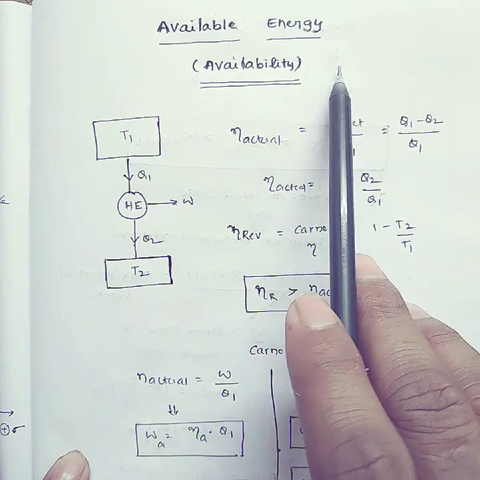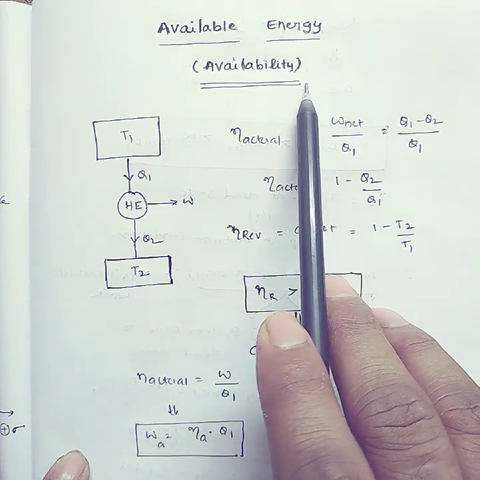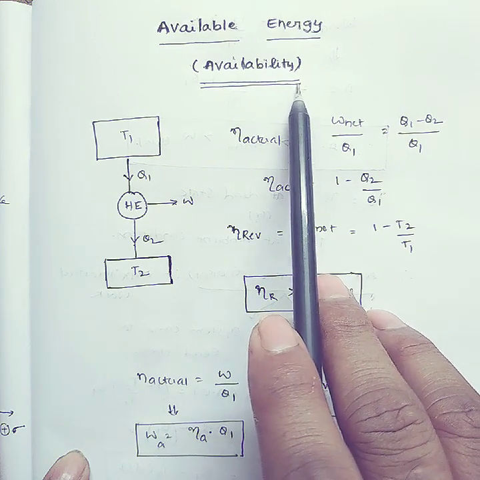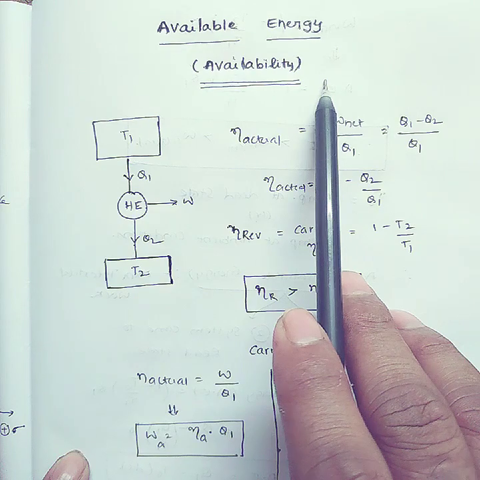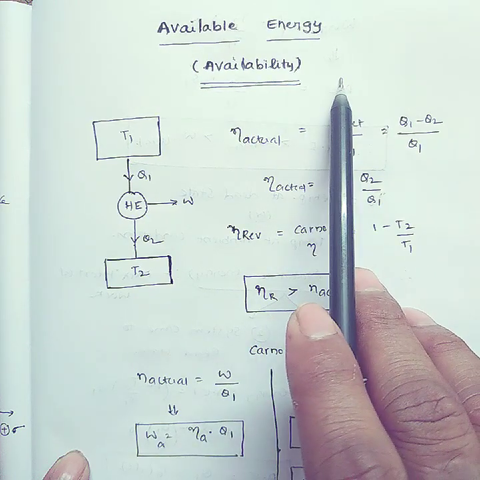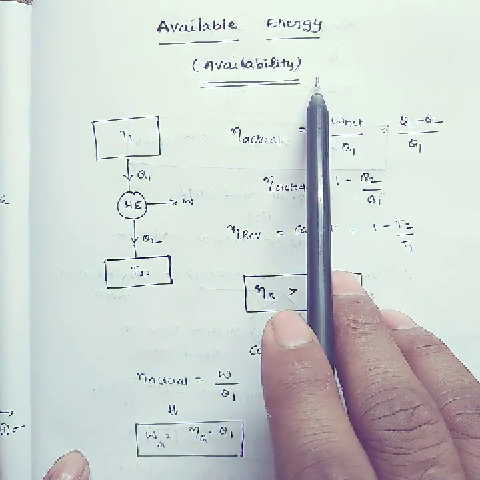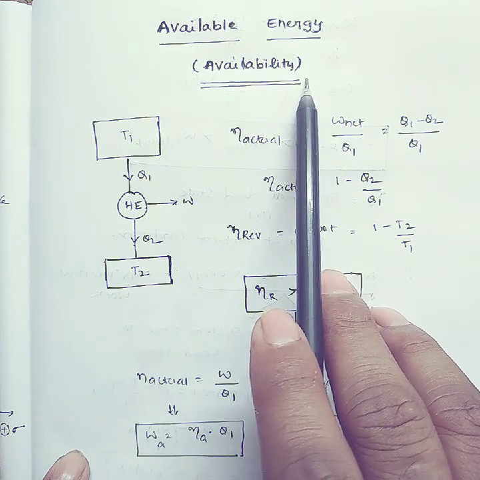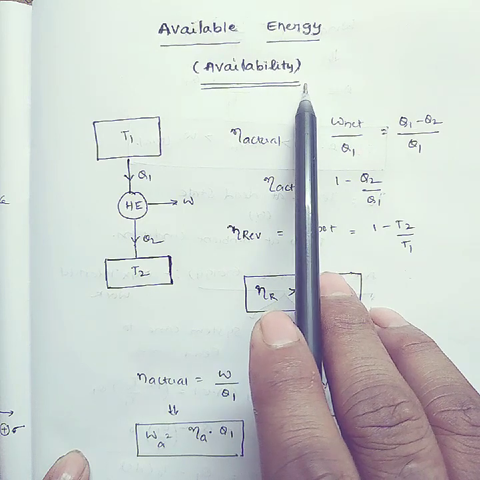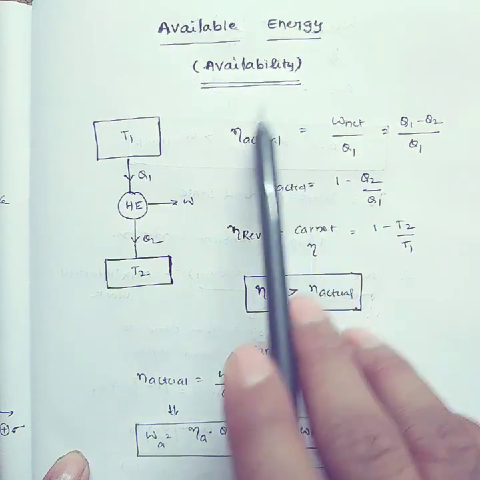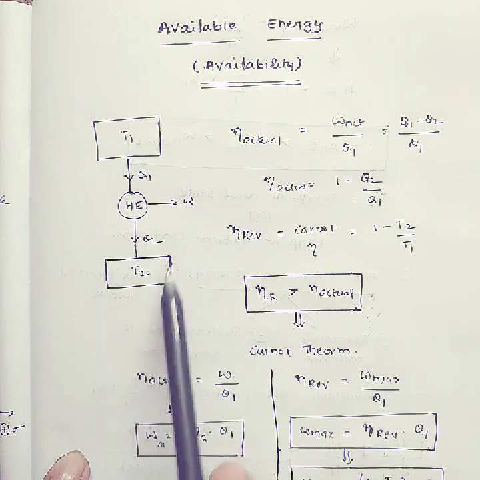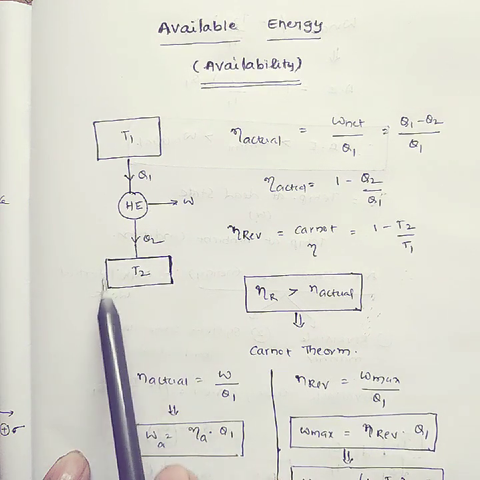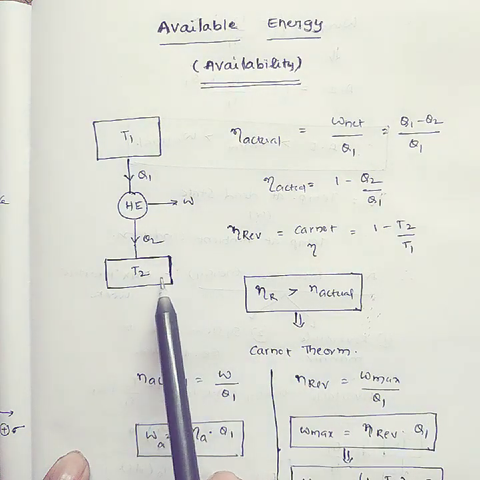Suppose the power plant operates on the Carnot cycle. The Carnot cycle gives the maximum efficiency, but it will not give 100% efficiency. How are they getting maximum efficiency? Only because it operates between temperature limits. In the Carnot cycle, they are operating only between the T1 and T2 limits.